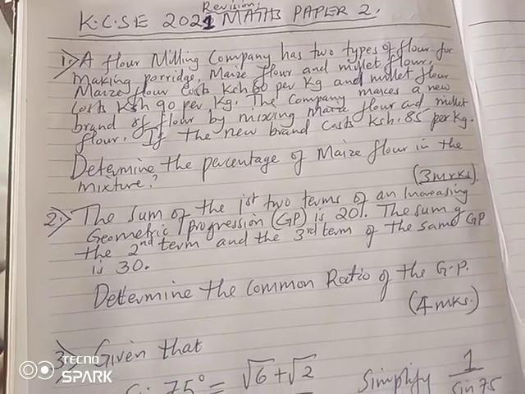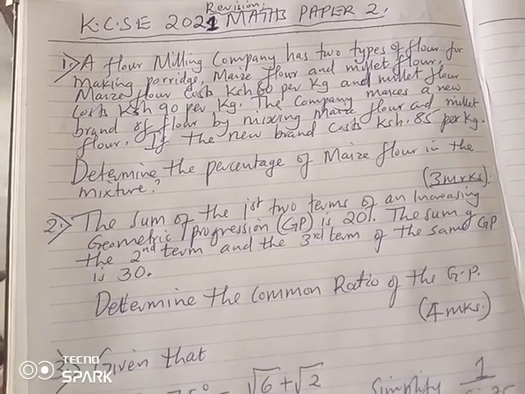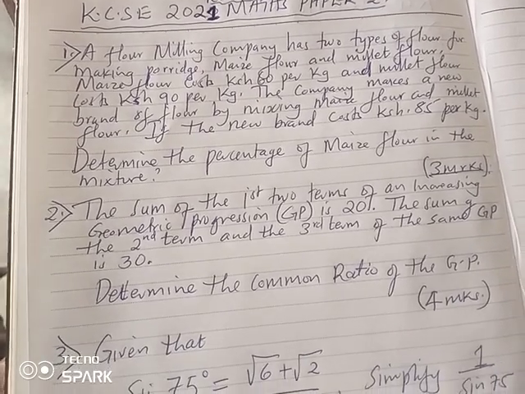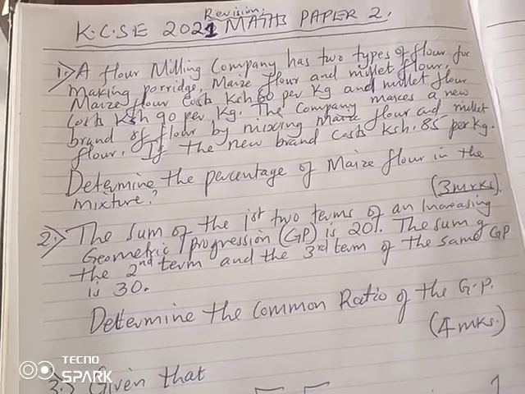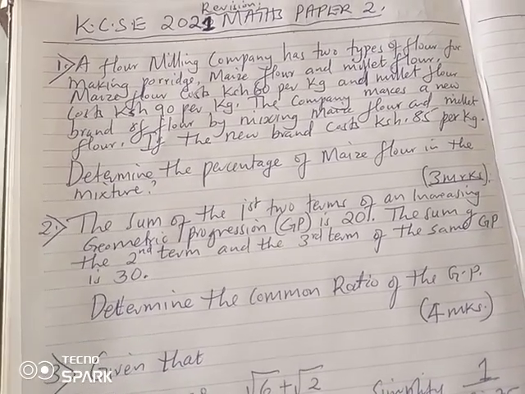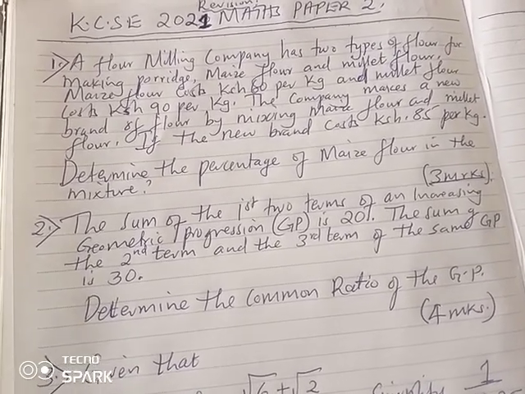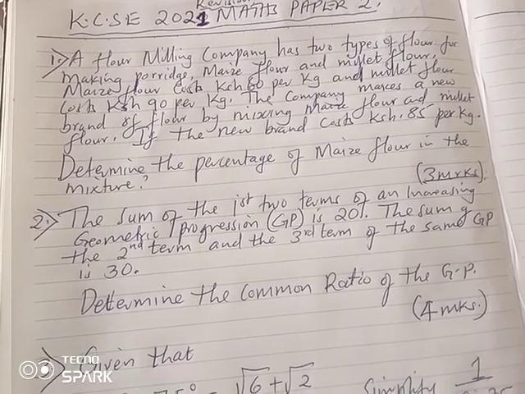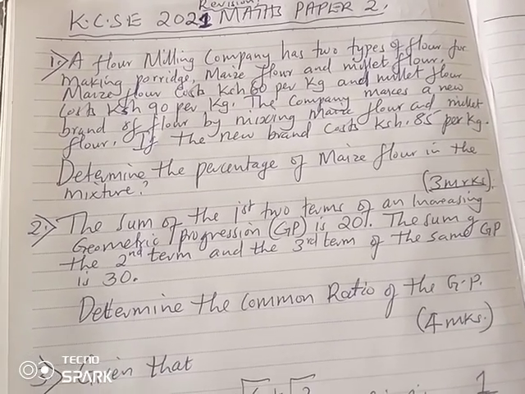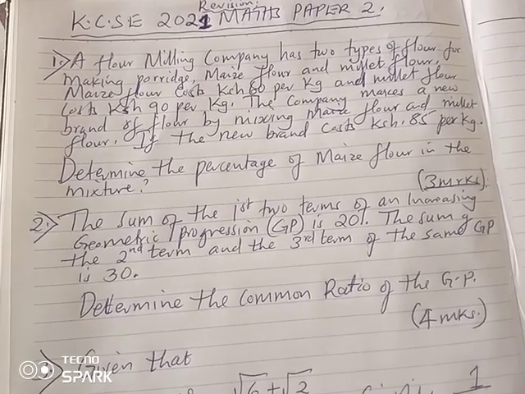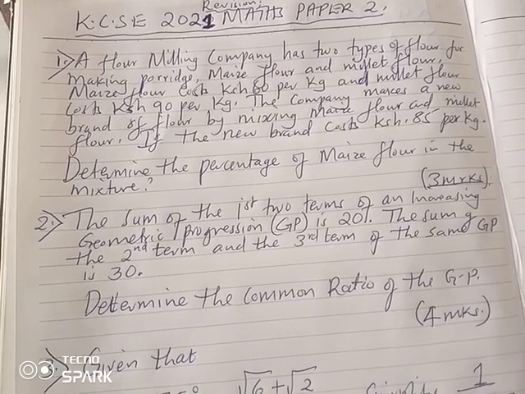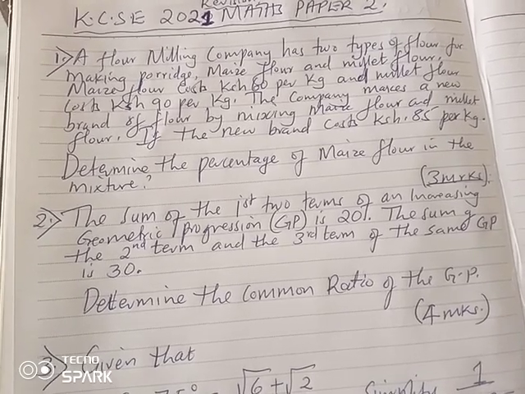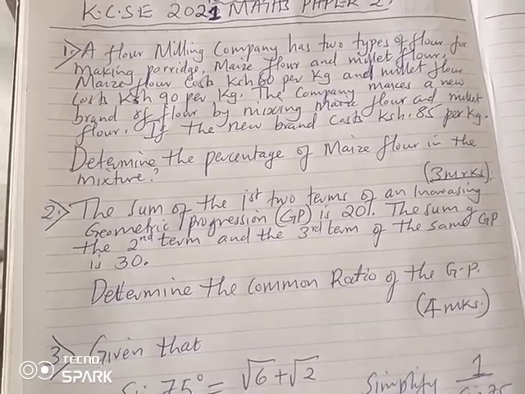The question reads, a flour milling company has 2 types of flour for making porridge: maize flour and millet flour. Maize flour costs 60 shillings per kg, while millet flour costs 90 shillings per kilogram. The company makes a new brand of flour by mixing maize flour and millet flour. If the new brand costs 85 shillings per kilogram, determine the percentage of maize flour in the mixture.